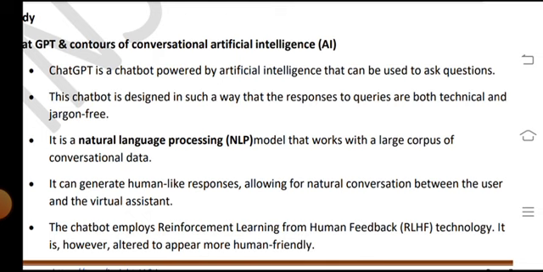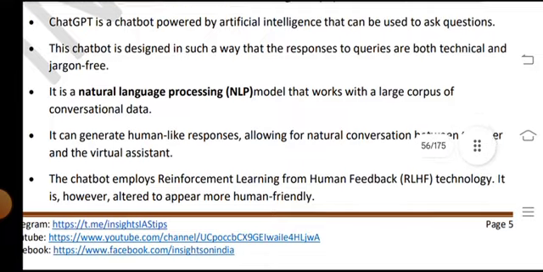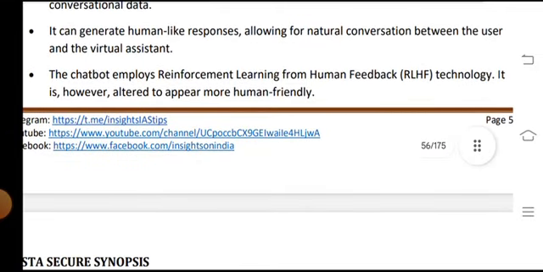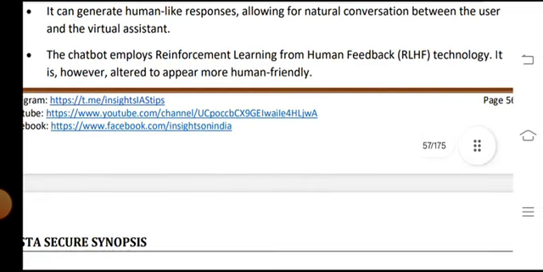It can generate human-like responses, allowing for natural conversation between users and the virtual assistant. The chatbot employs reinforcement learning from human feedback (RLHF) technology. It is altered to appear more human-friendly.